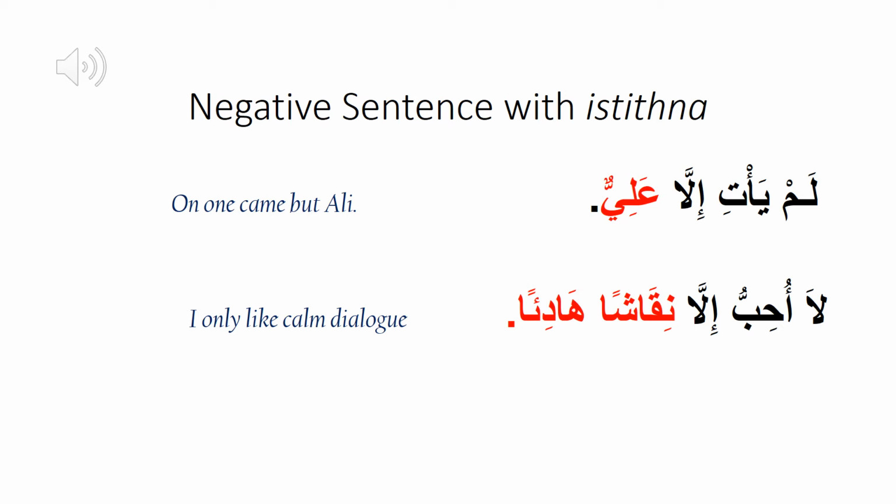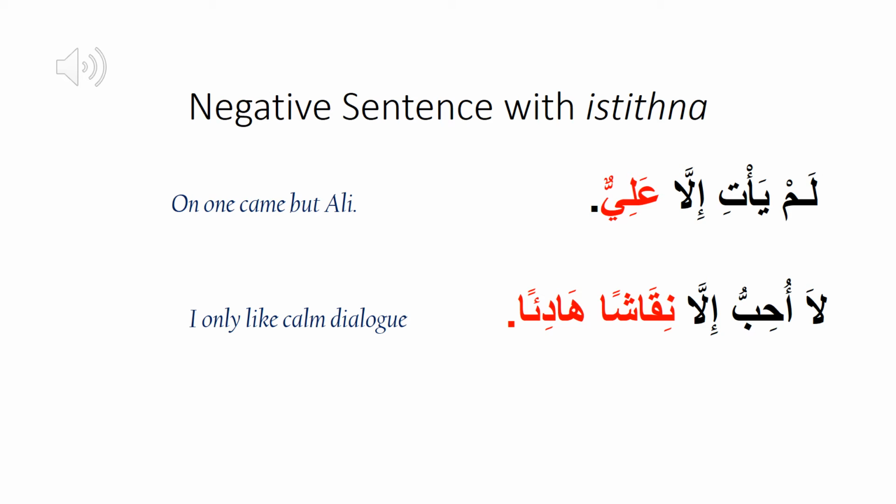Let's talk about negative sentence with istisna. If mustasna, as I defined, the noun from which exception is made, is not mentioned in a negative sentence, then the accepted noun, mustasna min, must be determined strictly by context, meaning that we consider this type of sentence like a regular one. Look at this example.